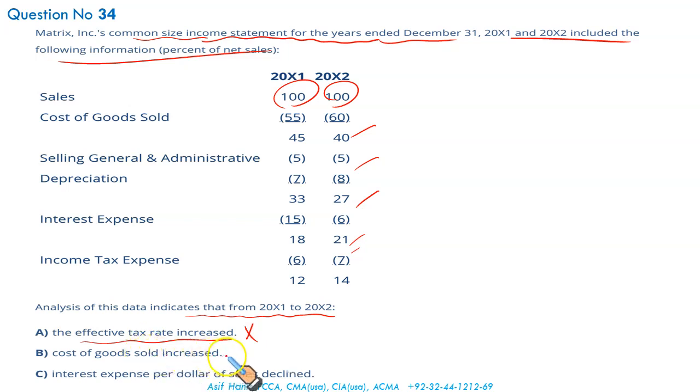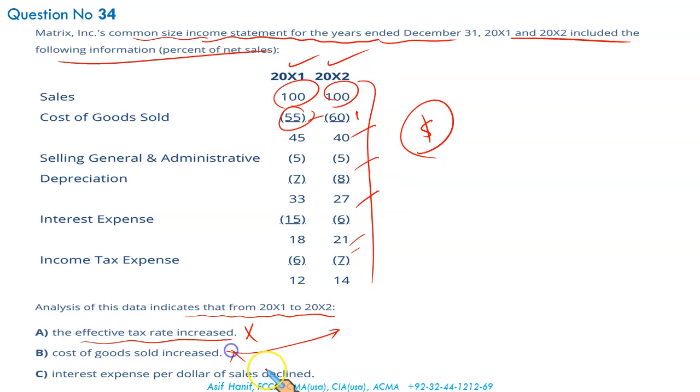Cost of goods sold has increased from 55 to 60. This has gone up in percentage, but we cannot say in absolute dollar terms, because the common size income statement is given in percentage, we cannot reach any conclusion based upon the absolute dollar amounts. The cost of goods sold percentage might have gone up, but who knows what the actual numbers behind these were, because these are all comparative numbers. We can't say that.